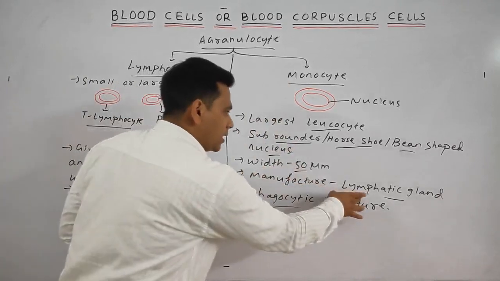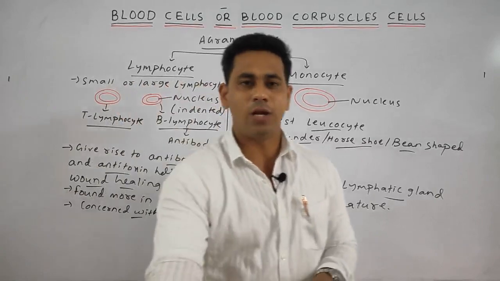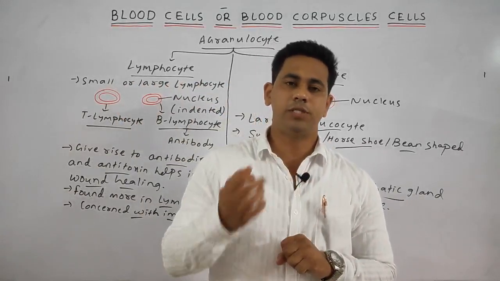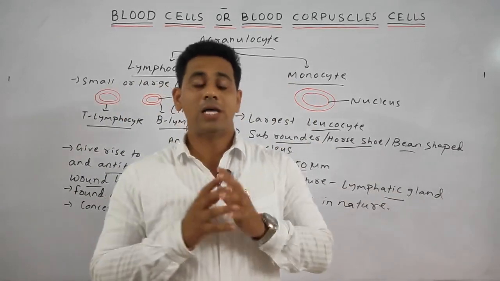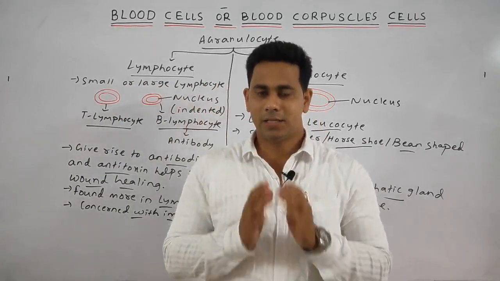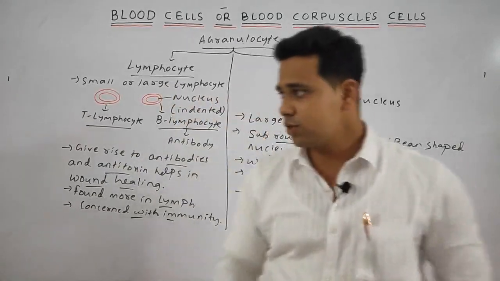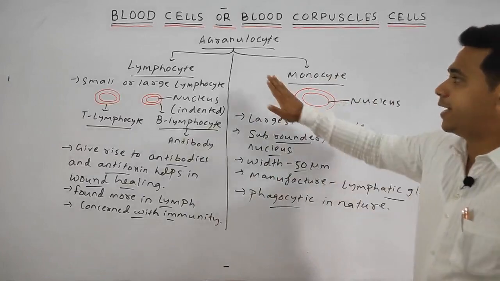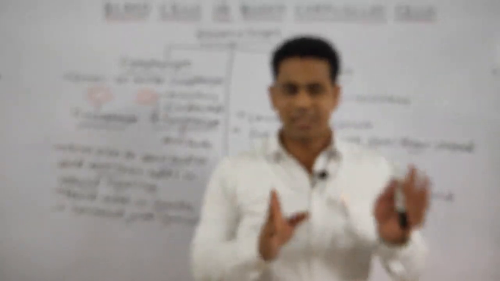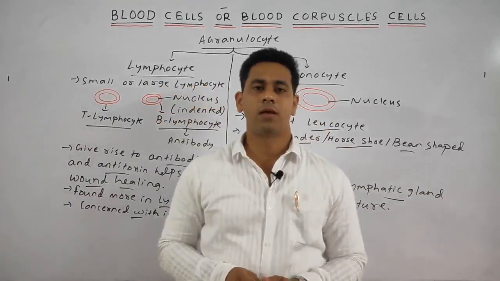It is manufactured in the lymphatic gland, and it is phagocytic in nature, meaning it engulfs the foreign particles, the pathogens which enter our body and are harmful for it. Basically it engulfs and kills them. That is why it is said to be phagocytic in nature. So till now we discussed the agranulocyte types, lymphocyte and monocyte. Students, the largest leukocyte is the monocyte.